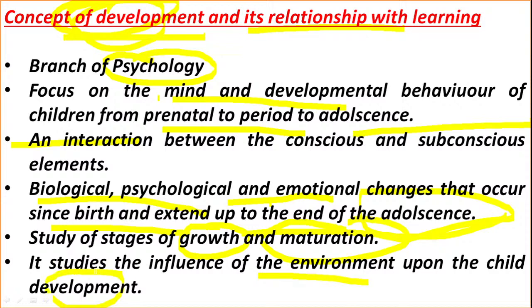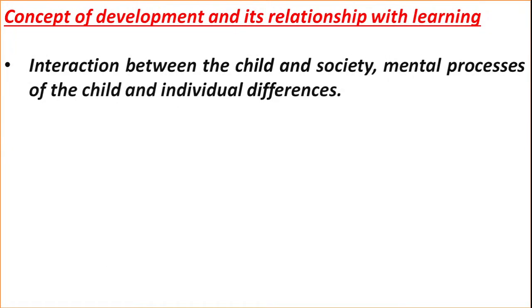Various factors affect the developmental process, such as environment, heredity, school environment, schools, colleges, and society. All these factors we will study in child development. There is also the interaction between child and society, mental processes of the child, and individual differences.